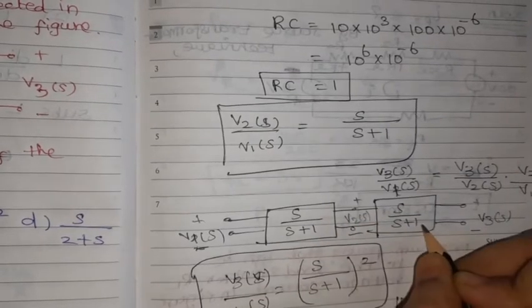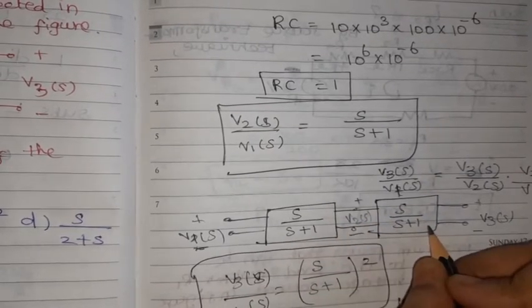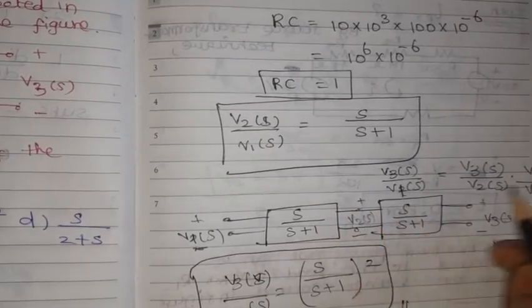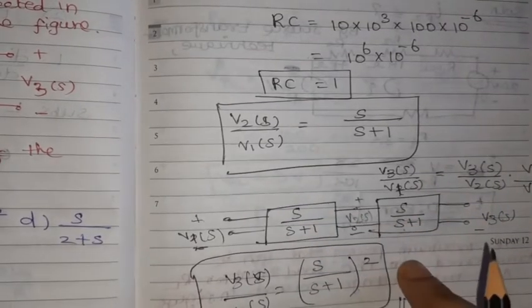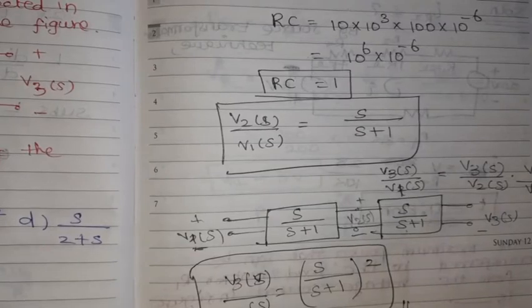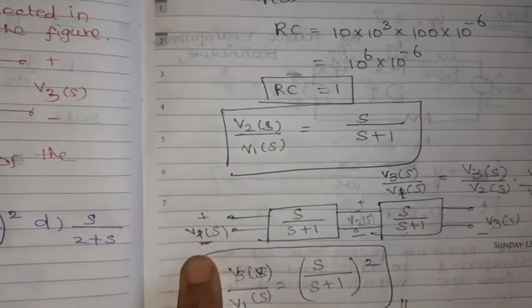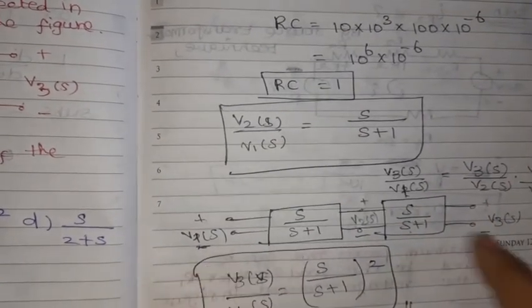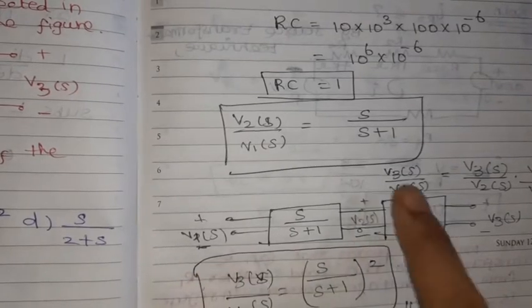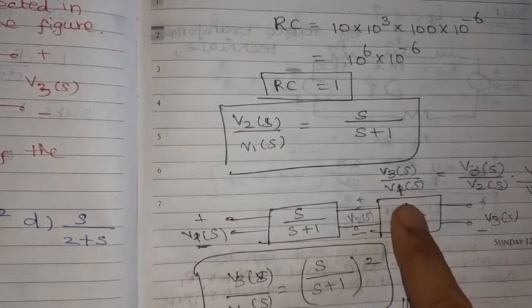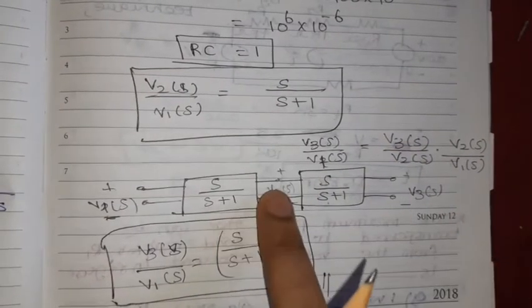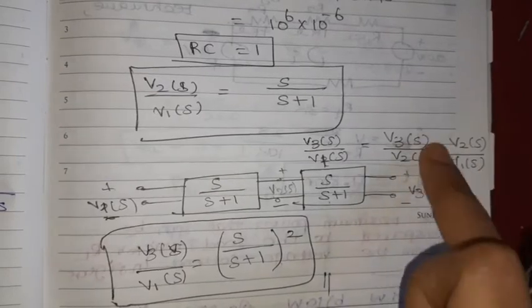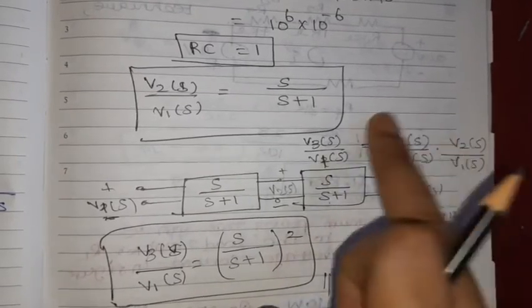The same network is connected in cascade now, so V3 of S divided by V2 of S also we will get this only. Now we are going to find V3 of S divided by V1 of S, the overall transfer function for this network. V3 by V1 is nothing but V3 by V2 into V2 by V1. V2 gets cancelled and we get V3 by V1.